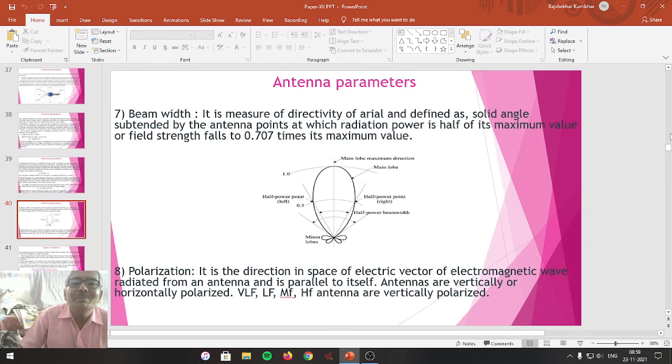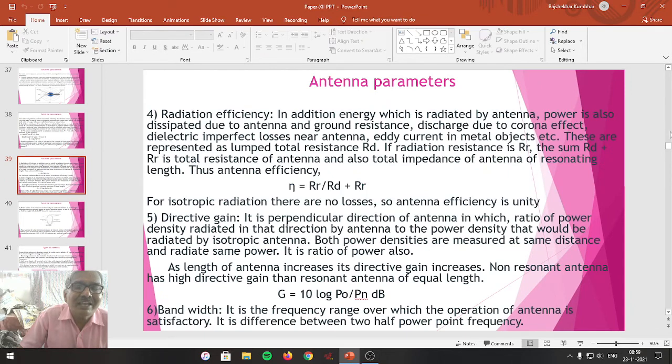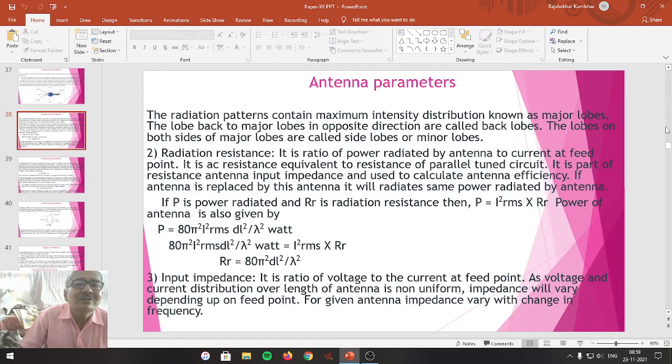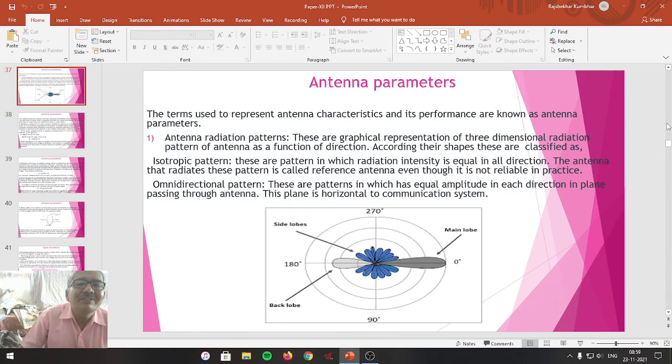So all these parameters, directive gain, input impedance, radiation pattern, are representative of the characteristic performance of the antenna. So that's why these are called antenna parameters.